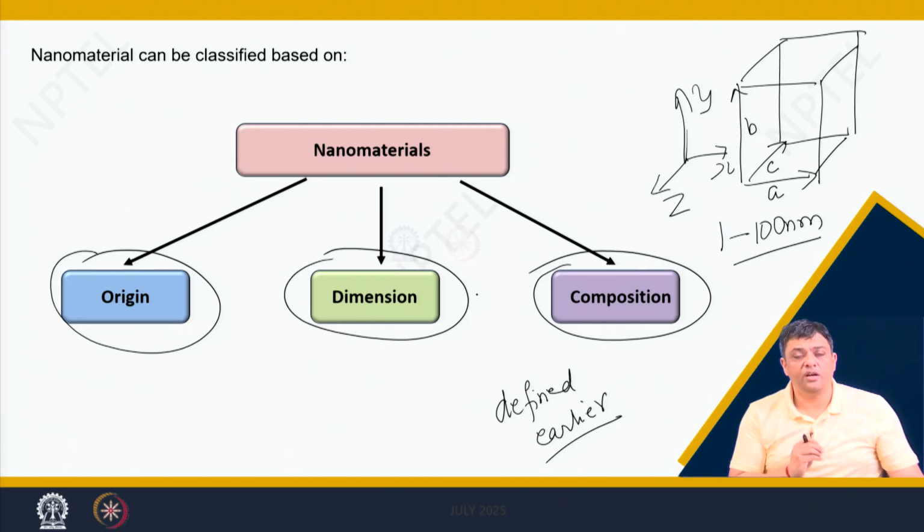In today's lecture, we will try to cover all these three ways of classifying nanomaterials. Then you will understand why it is important, and you will understand that for different applications you have to classify a group of nanomaterials using different nomenclature.